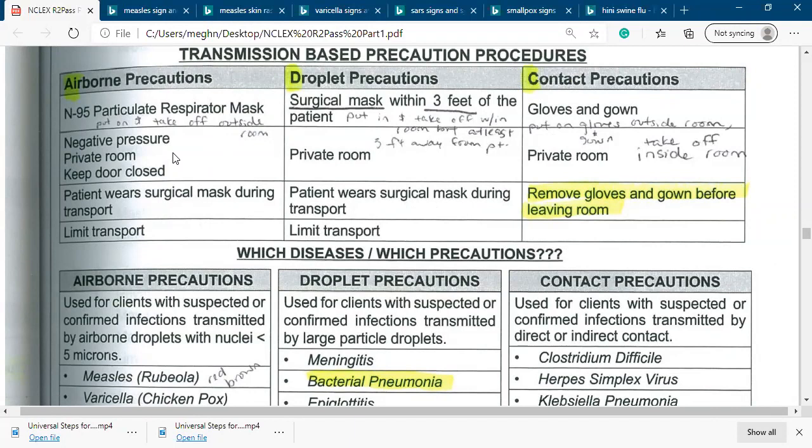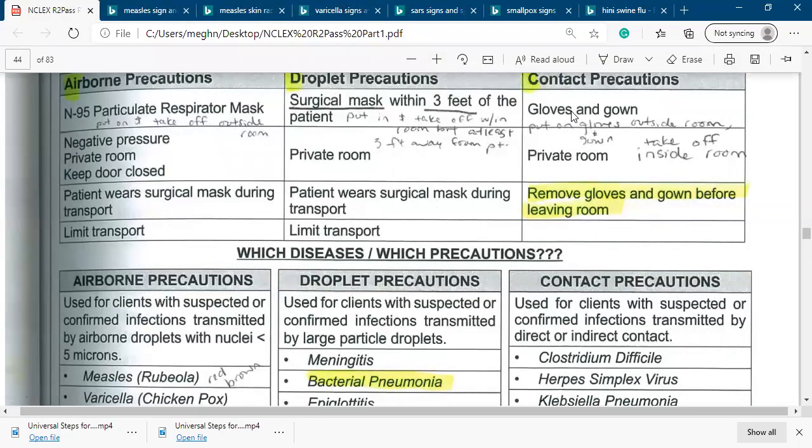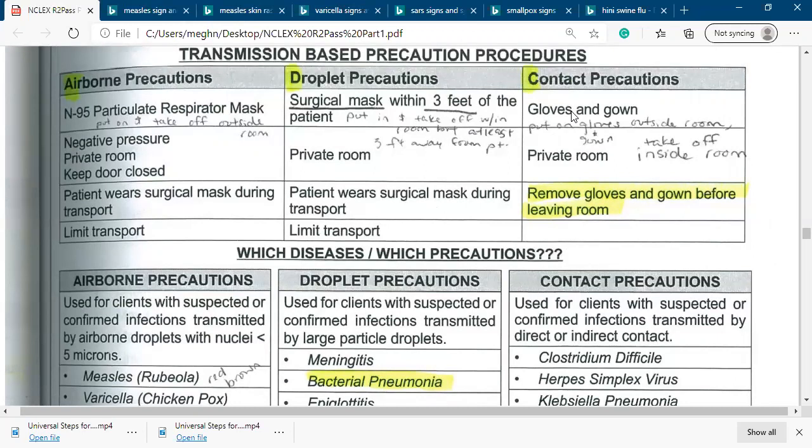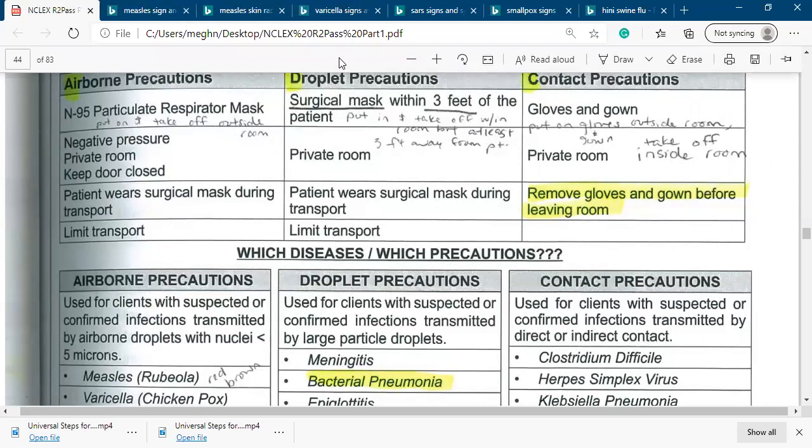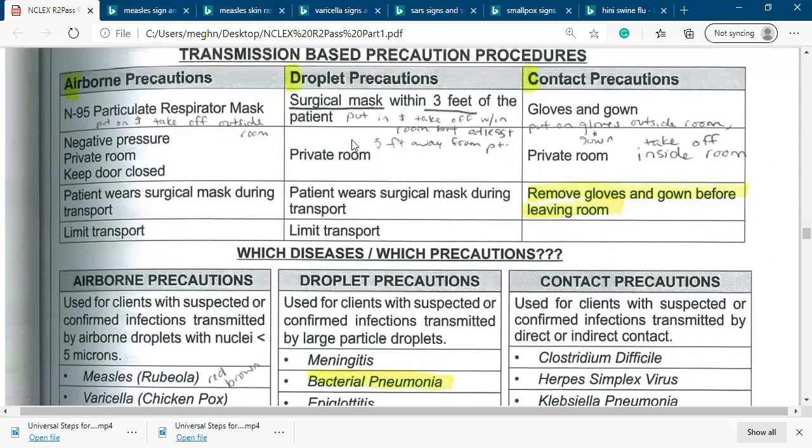So also we have to give them a private room and negative pressure inside the room. What about the door? The airborne disease patient's door must be closed all the time. But in case of droplet or contact precaution, it is not necessary for the door to be closed. Airborne door should be closed, but for droplet or contact the door does not need to be closed. The door can be open, right?